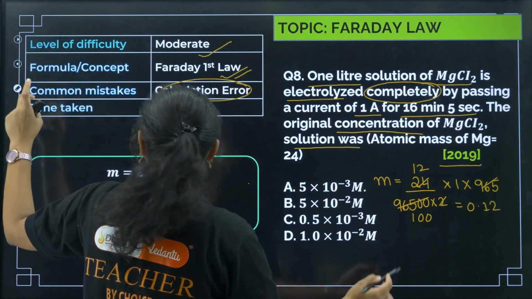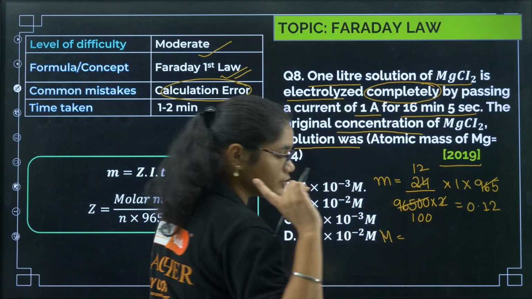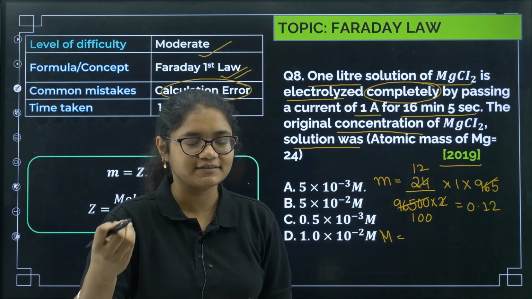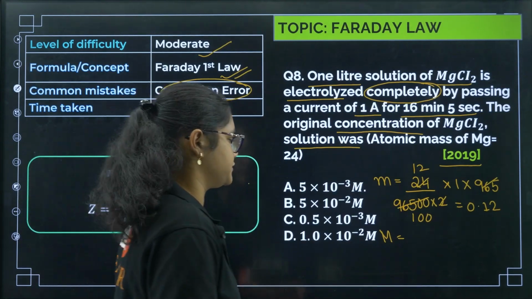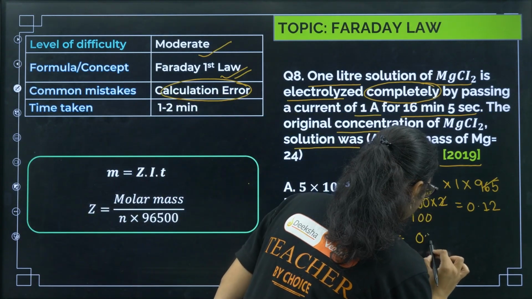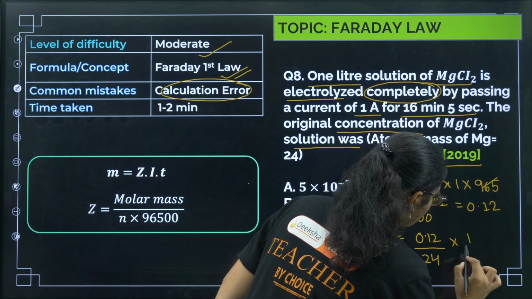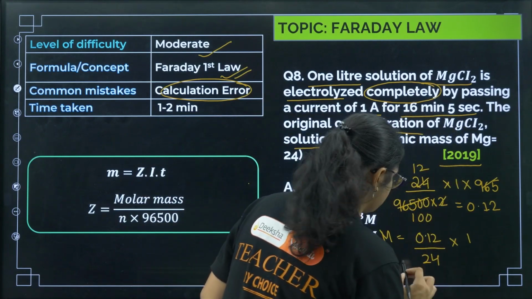Yeah, we'll substitute for molarity now. Here, the trick was present, right? You need to remember that only mass is not asked, concentration is asked. So that must be converted to concentration. So we have here given mass is 0.12, molar mass is 24, divided by 1, the volume in liters, right? So this is what we need to solve.